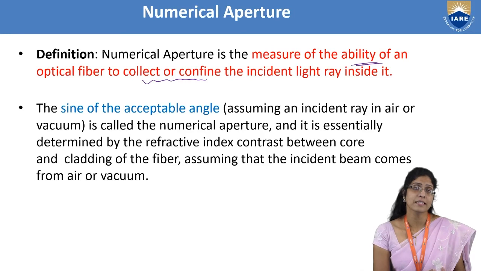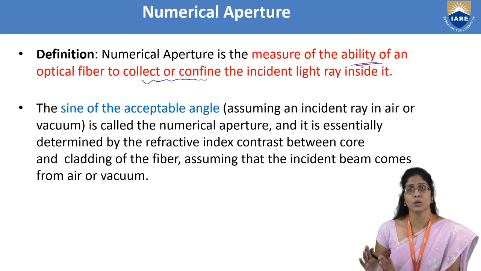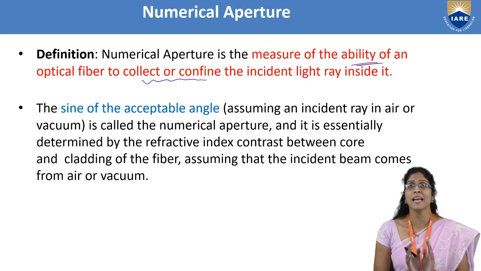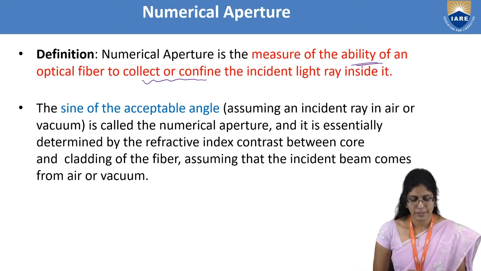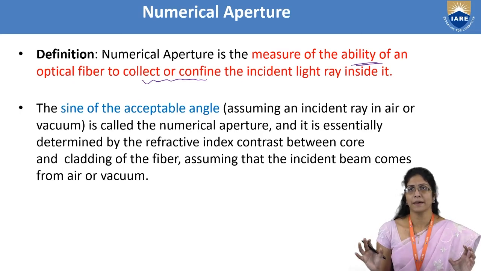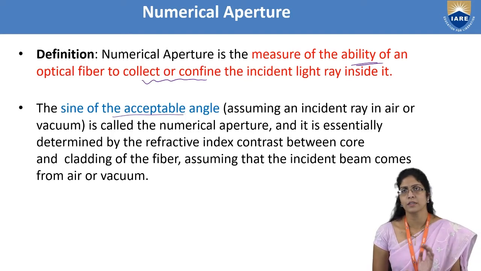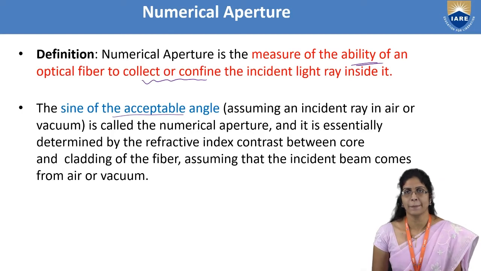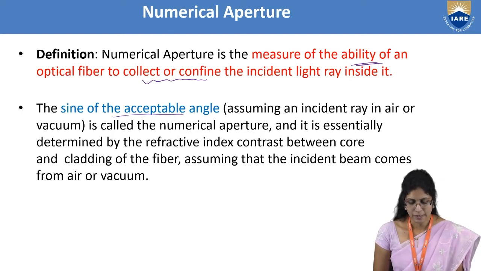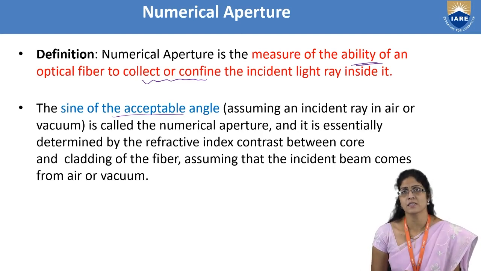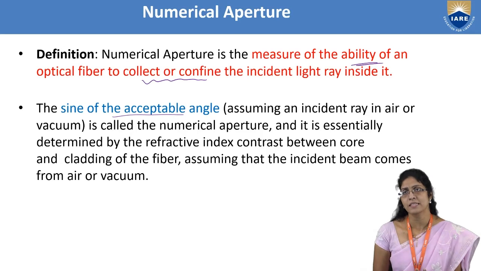What is the angle of incidence for the total internal reflection to safely happen? It is known as the acceptance angle. And if you take the acceptance angle and the numerical aperture, they are interrelated with one another, where the numerical aperture is the sine of the acceptance angle. Take the acceptance angle and apply sine, then you will get the numerical aperture. As you know very well, it is related to the refractive indices of the core and the cladding, as we have seen in the previous slide.